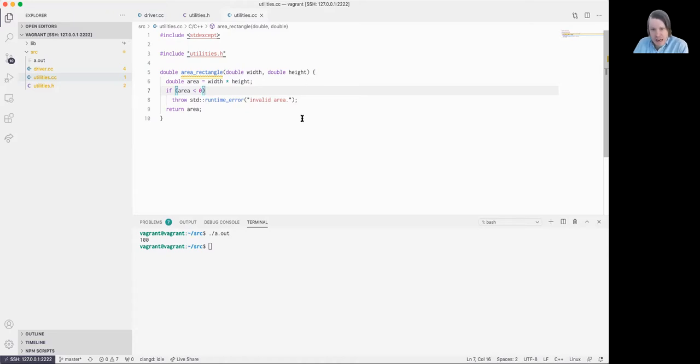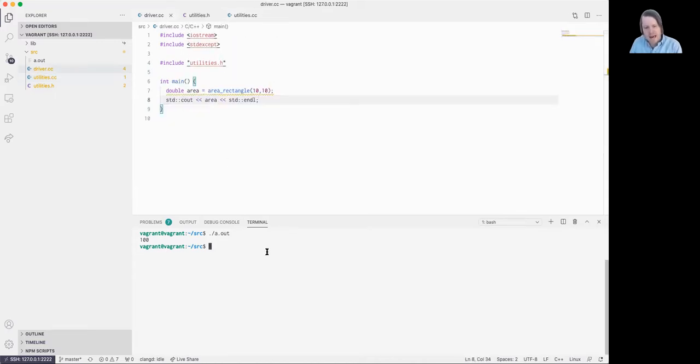If this executes, we're going to see that we'll never actually get to this line. Essentially, this will cause us to return from the function here, and we'll have to handle that exception. Otherwise, our program will terminate. But if we do have a valid value of area, we'll simply return it to the caller.